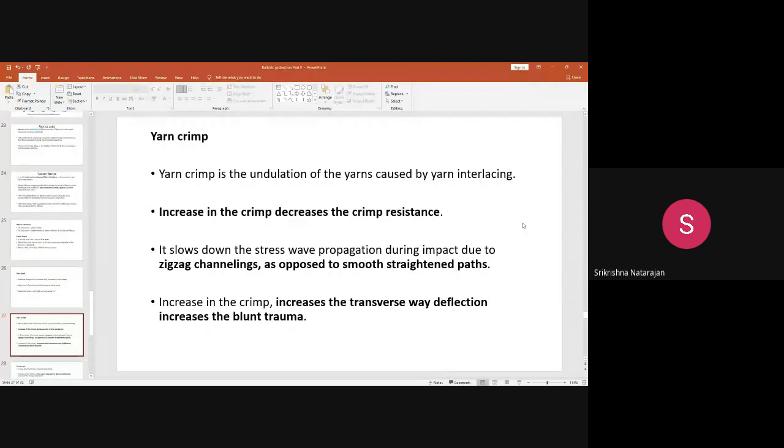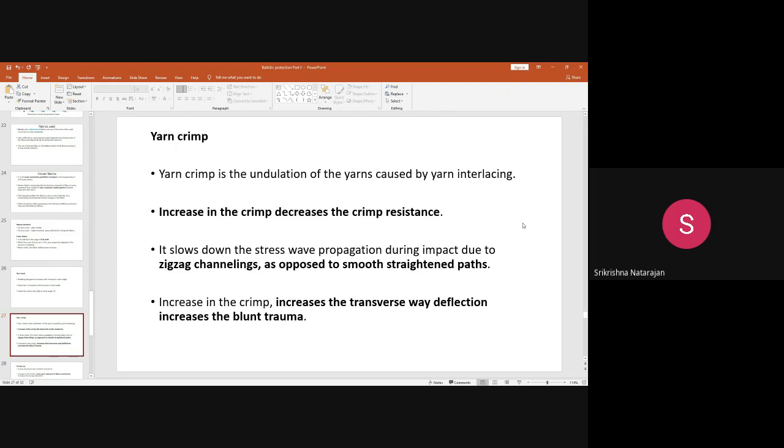The waves cannot easily spread throughout the fabric structure because of the zigzag movement of the crimp in the structure. It slows down the stress wave propagation due to the zigzag channelings. But what happens because of that? Because of the slowdown of the wave propagation due to the zigzag channelings, it leads to blunt trauma.